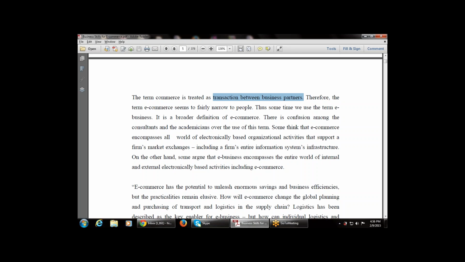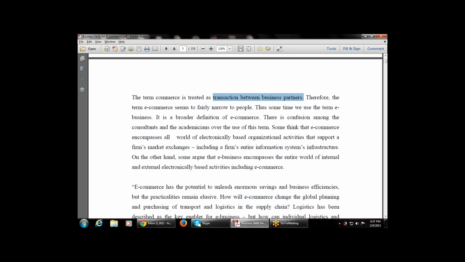So e-commerce encompasses all electronically based organizational activity that supports a firm's market exchanges, including a firm's entire business infrastructure. On the other hand, some argue that e-business encompasses the entire world of internal as well as external electronic activity, including e-commerce. That means e-business is the wider term and e-commerce is the narrower term. So this paragraph says what the difference is between e-commerce and e-business.